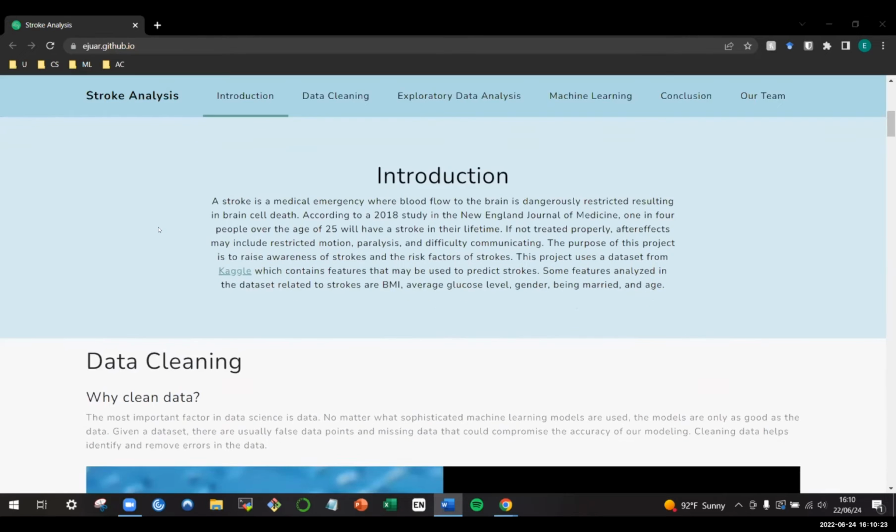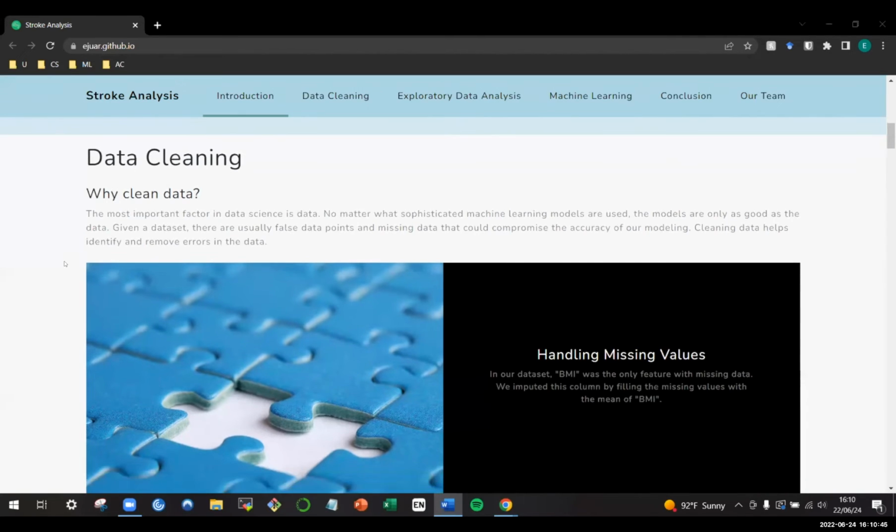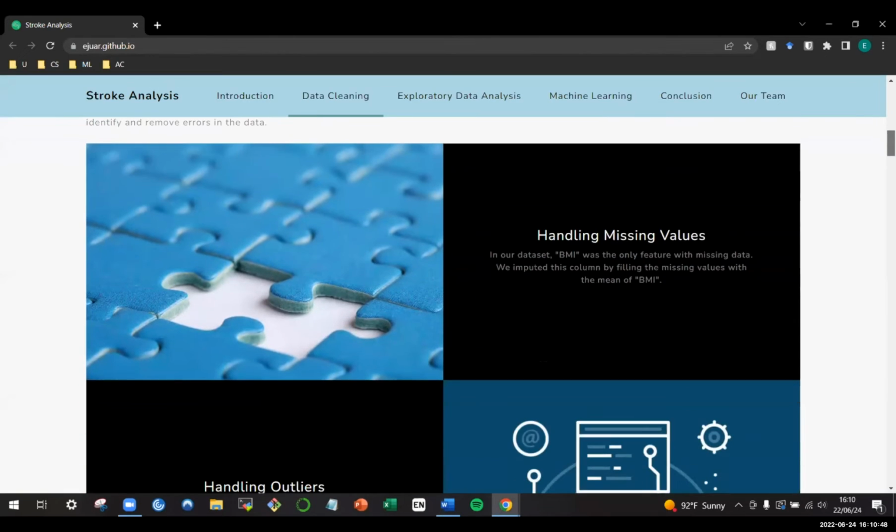So why did we clean the data? The most important factor in data science is data. No matter what sophisticated machine learning models are used, the models are only as good as the data. Given a data set, there are usually false data points and missing data that could compromise the accuracy of our modeling, and cleaning data helps identify and remove errors. So the way we handled missing values, well, only BMI was missing any data, so we imputed this column by filling the missing values in with the mean of BMI.